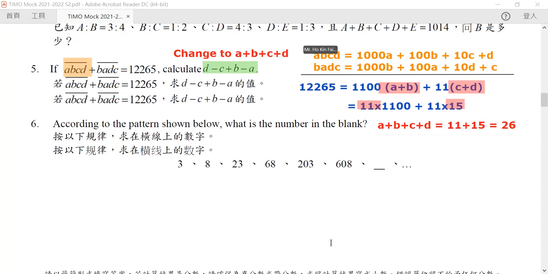Okay, so our next question: according to the sequence shown below, what is the number within our bracket? 3, 8, 23, 68, 203, 608. Now again, this one is a tricky one, so I will show you the relationship first.